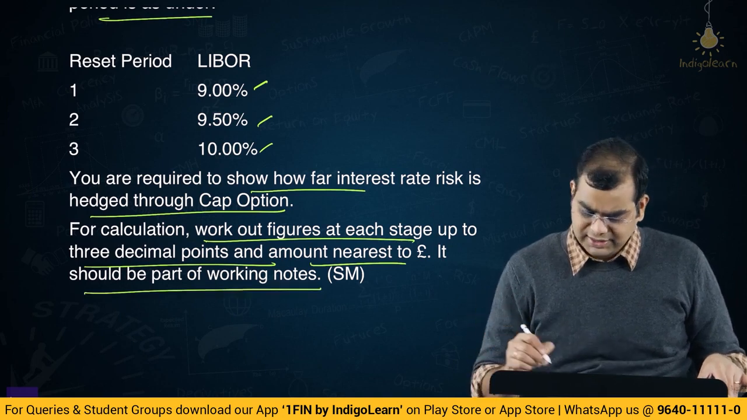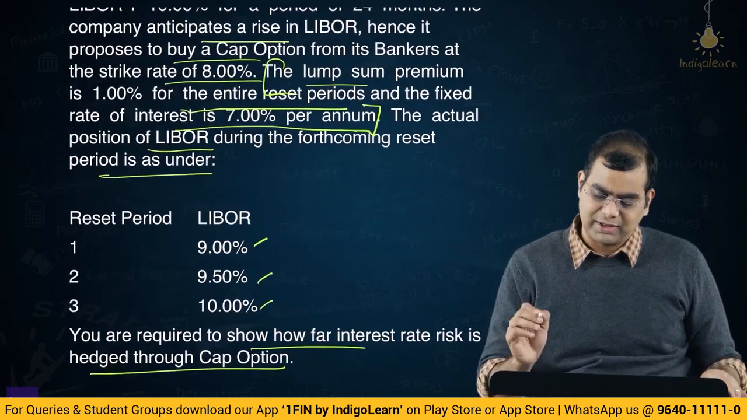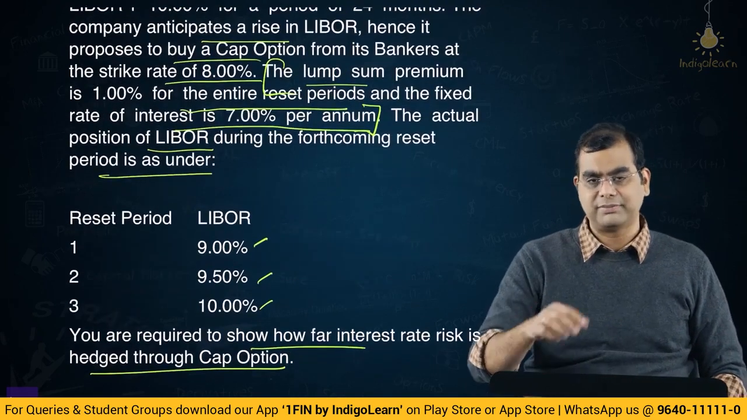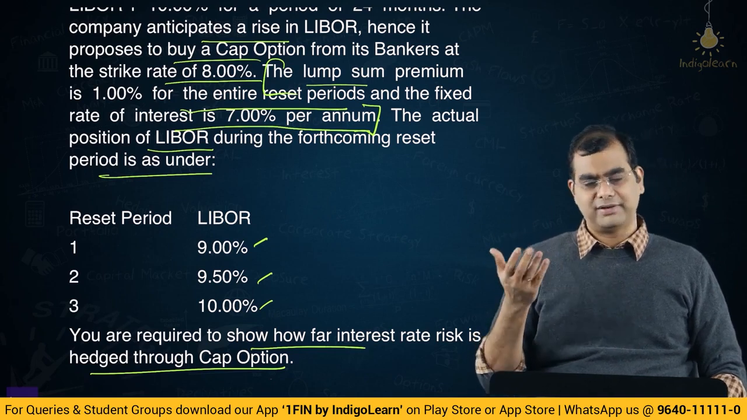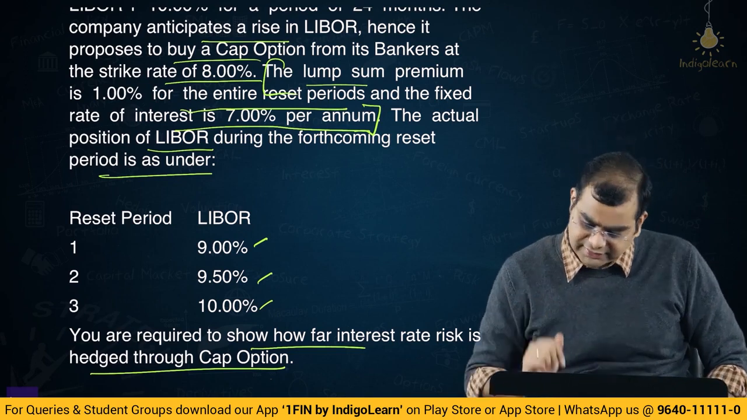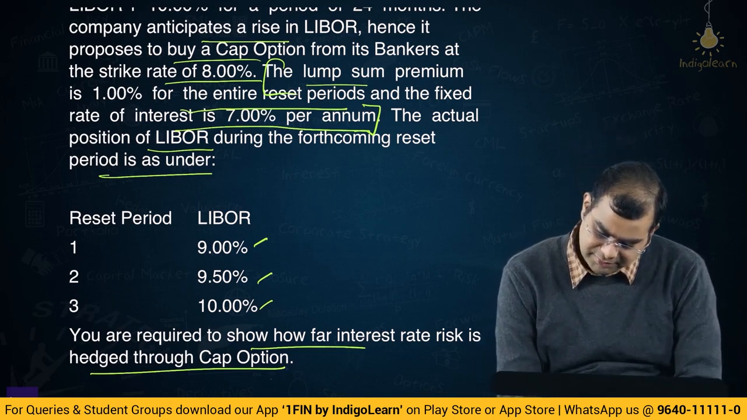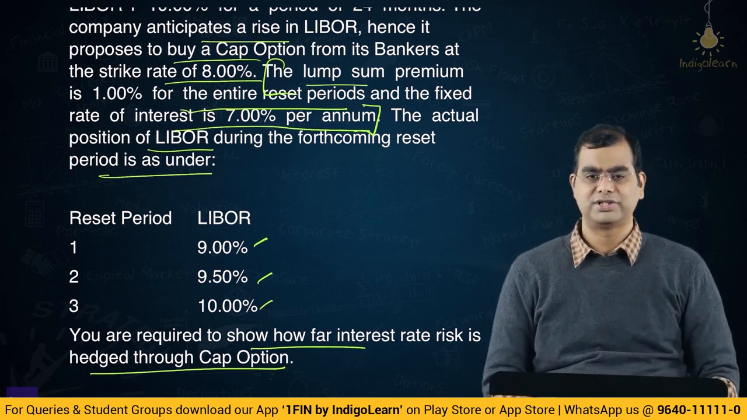So, fairly, these are all irrelevant things. The key thing in this particular question is that the lump sum premium is 1%. See, I was telling you that typically the premium is paid upfront. Okay, typically the premium is paid upfront, whether it is cap or floor or collar or whatever it is. But here they have said the lump sum premium is 1% for the entire reset period and the fixed rate of interest is 7% per annum. This is a slightly convoluted statement.